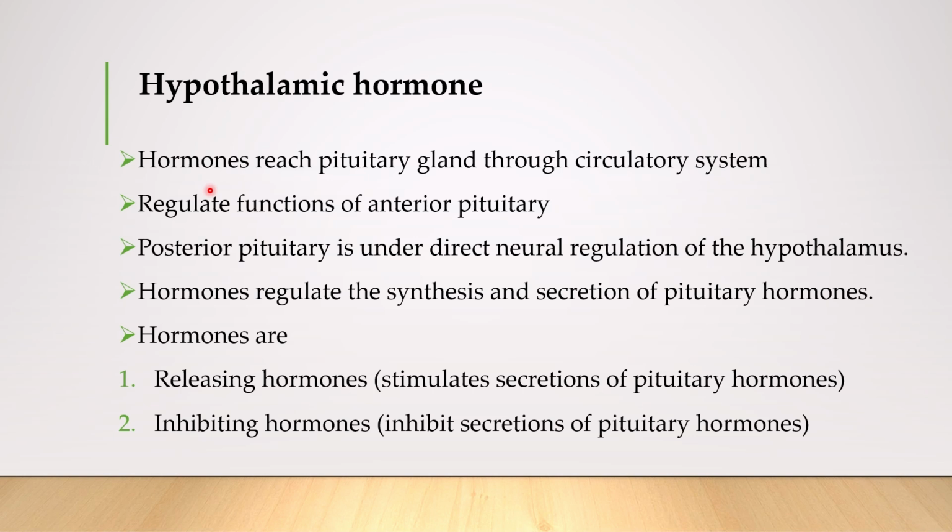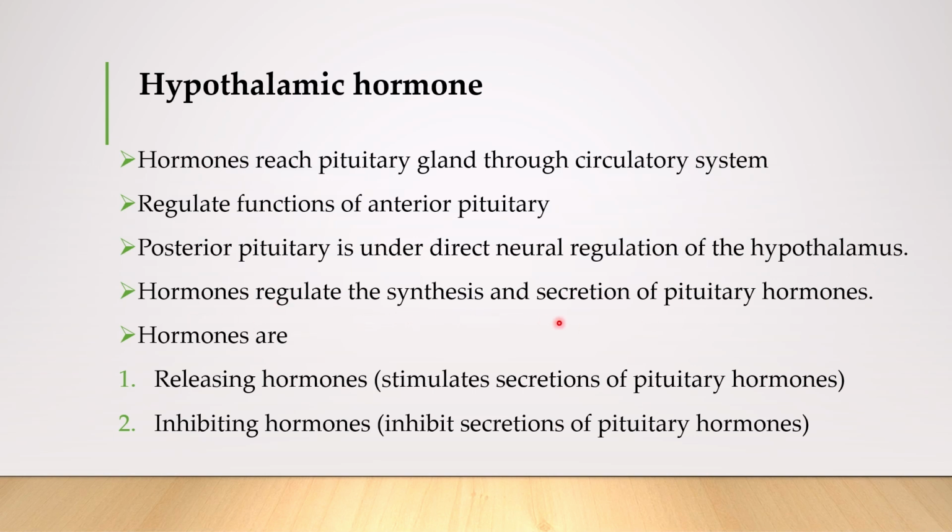Hormones produced by hypothalamus reach pituitary gland through circulatory system. These hypothalamic hormones regulate the functions of anterior pituitary gland for the biosynthesis of hormones. Posterior pituitary is under direct neural regulation of the hypothalamus, meaning posterior pituitary gland does not biosynthesize or secrete any hormones. They just store and release hormones which are biosynthesized by the hypothalamus.